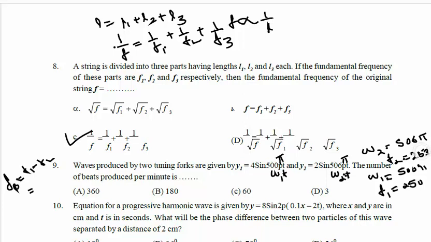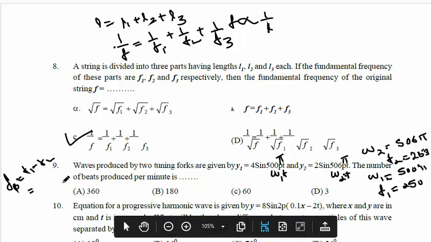If you take the difference of these two, 253 minus 250, the answer is 3 hertz. The answer is D. So the 9th question option is D.